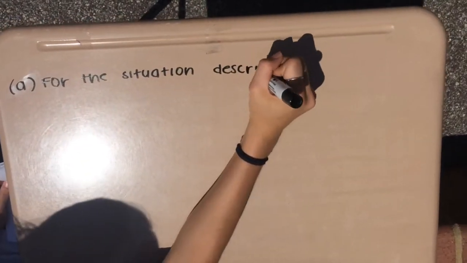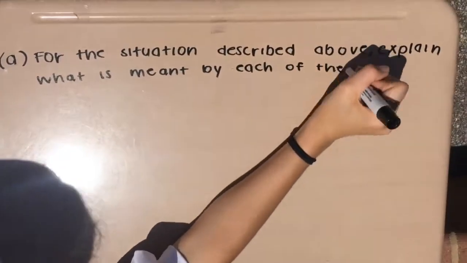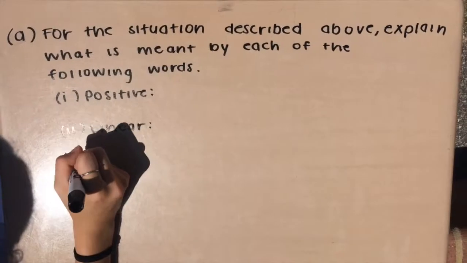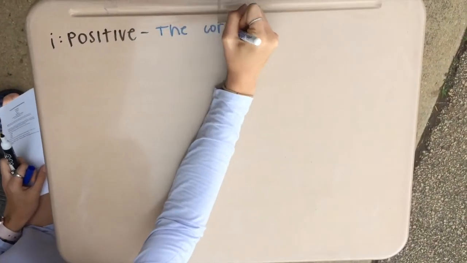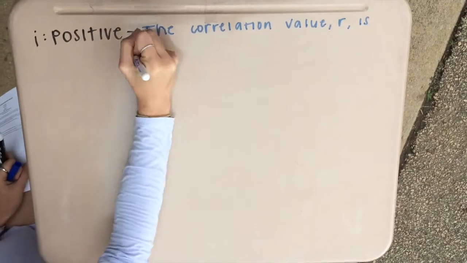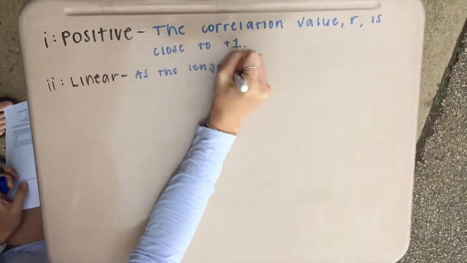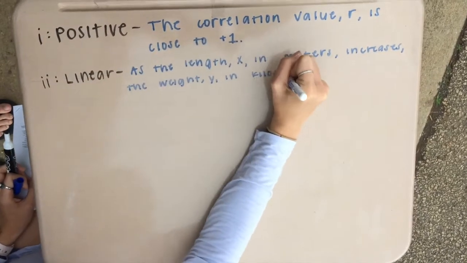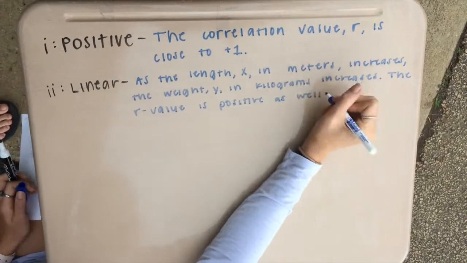Part A. For the situation described above, explain what is meant by each of the following words: positive, linear, and strong. Part 1. Positive. The correlation value, R, is close to positive 1. Part 2. Linear. As the length, x, increases in meters, the weight, y, in kilograms increases. The R value is positive as well.